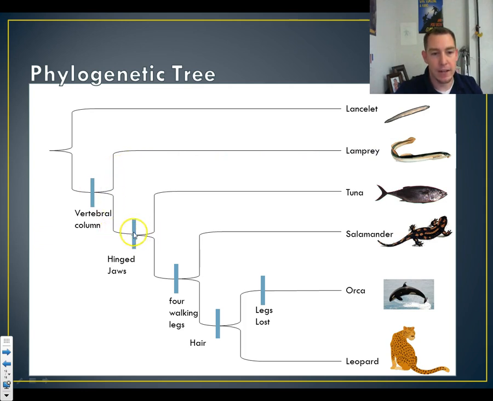But then if we also add hinged jaws, everything past this will have hinged jaws, like the tuna. And then we go past this, 4 walking legs, the salamander. And then everything past that will have 4 walking legs. Then everything past this will have hair, like the leopard. Oh wait, there's a thing here that says you lost your legs. The orca has lost its legs, but it came from something that originally had legs.